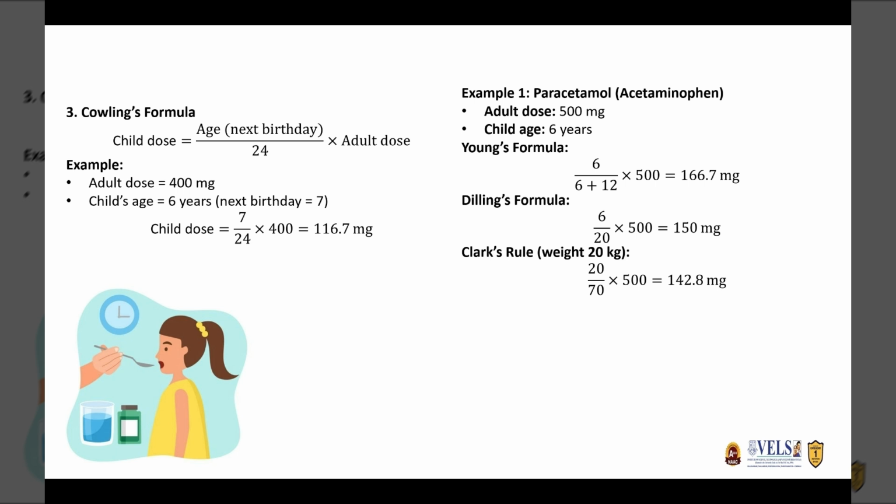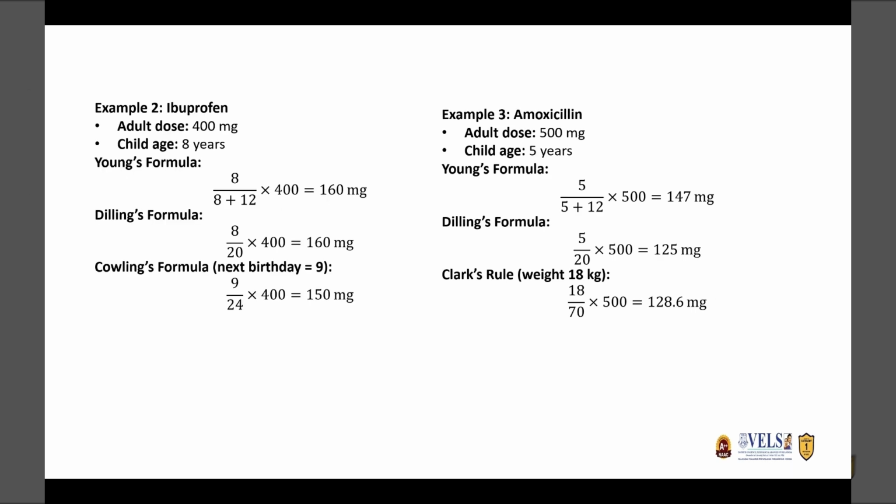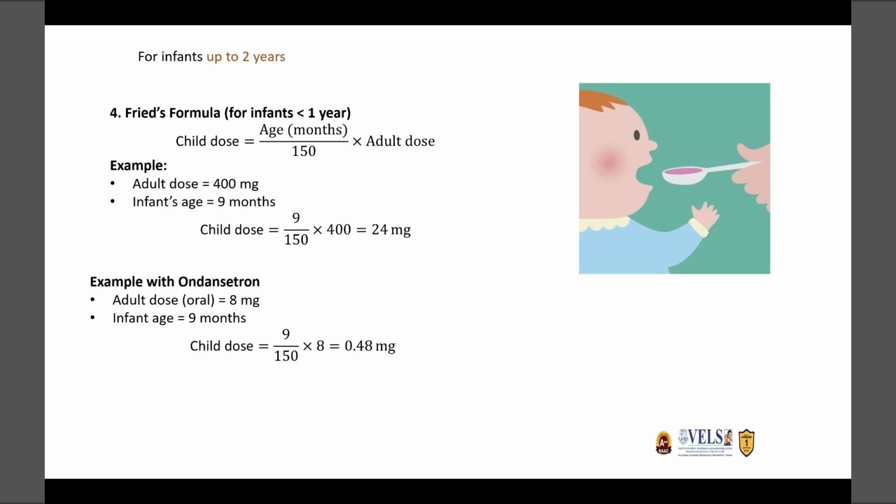So now we will see Cowling's formula. It is for the next birthday that will be calculated as the age. So age at next birthday by 24 into adult dose. For example, the same acetaminophen, 400 milligram drug, for a 6 year old child. So the dose will be 116.7 milligram. For Brufen, as per this method, for an 8 year old child with 400 milligram of drug, the dose will be 150 milligram.